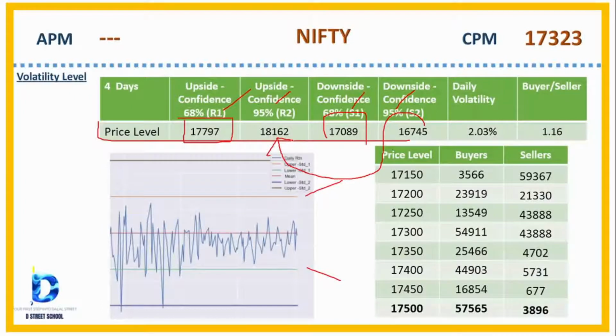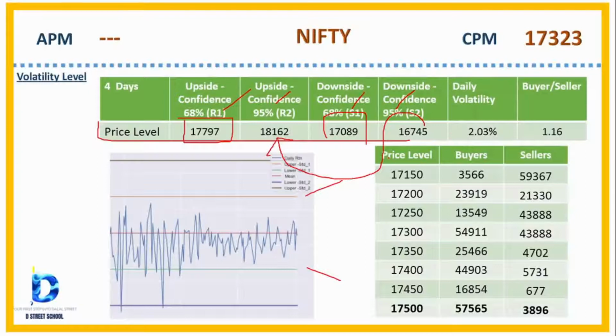But I would strongly recommend you initially start with standard deviation 1. Then you can go for standard deviation 2, because standard deviation 2 is a very huge variance. You can see almost more than 1,300 points. There is a very small chance Nifty goes 1,300 points within the 4 days of the trading period. So that's the reason I would recommend you stick with standard deviation 1.